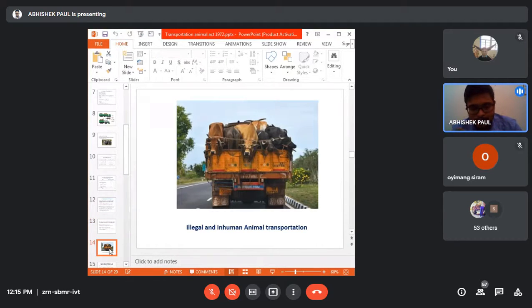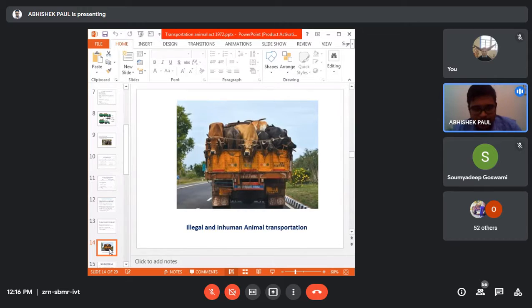So you see, this picture shows illegal and inhuman animal transportation. Okay, so why is it illegal? Can anyone tell me why this picture shows illegal and inhuman animal transportation? Somadip. Yes, sir. Can you explain the picture? Sir, because in the picture the animals are crowded and there is no space for each animal to stand, so it is inhuman. Inhuman. Okay.